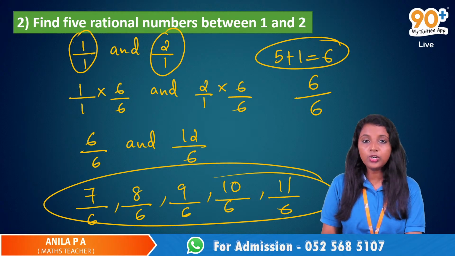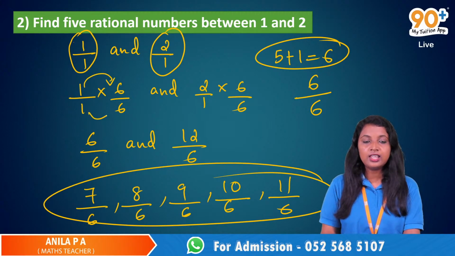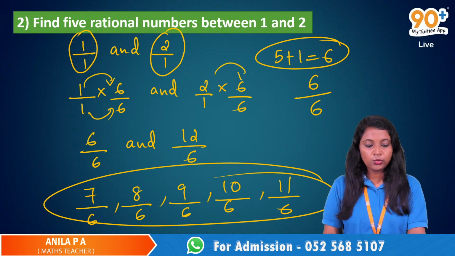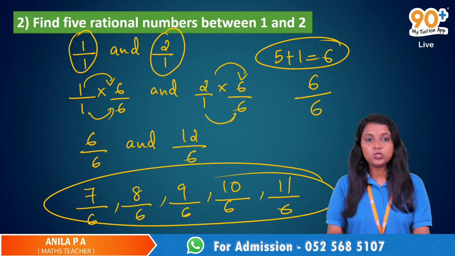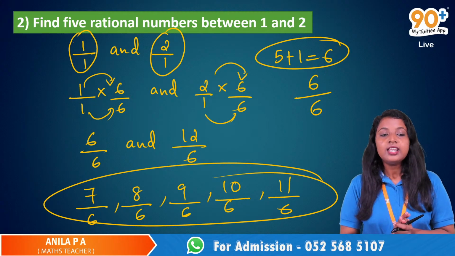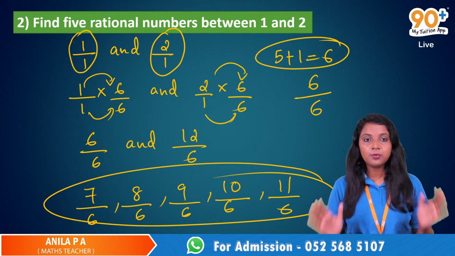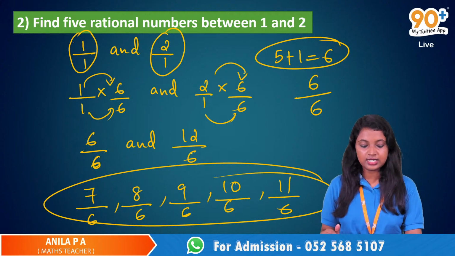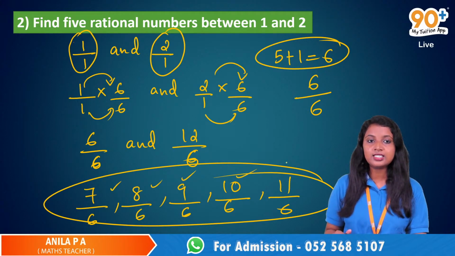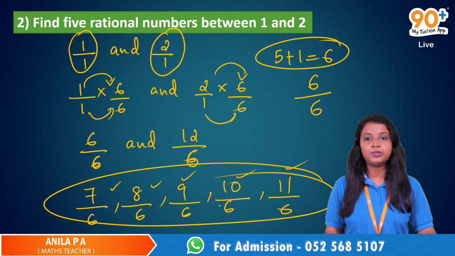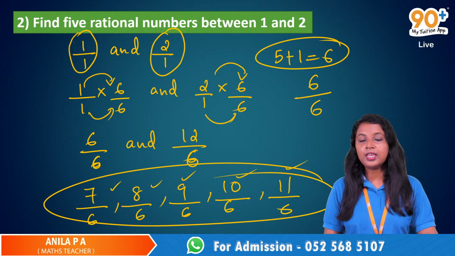Now, what is 1 by 1 into 6 by 6? We just multiply 1 into 6, that is 6, then 1 into 6, 6. Here 2 into 6 is 12 and 1 into 6 is 6. So 6 by 6 and 12 by 6 are the two numbers. Now we need to find 5 numbers between them. The denominator is same, so between 6 and 12 we have 7, 8, 9, 10 and 11. So these are the 5 numbers.